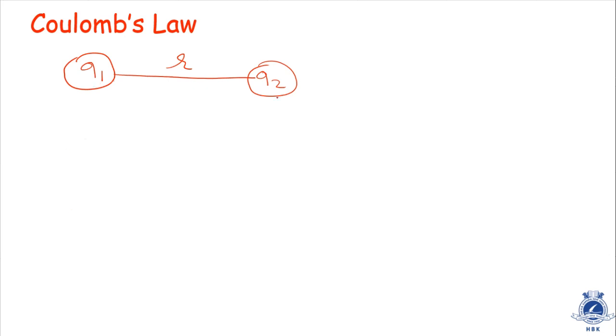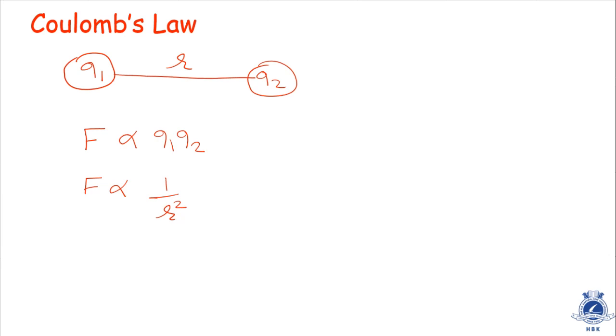If the distance between them is R, then Coulomb says the electrical force acting between them is directly proportional to the product of charges, Q1 and Q2, and inversely proportional to R square, the square of the distance between the two charges.